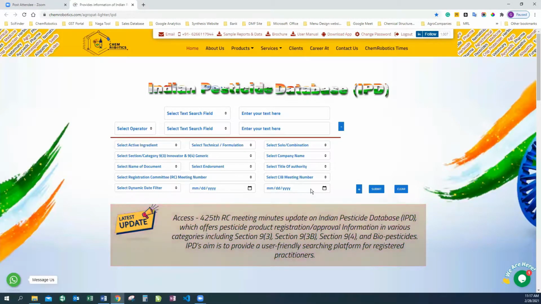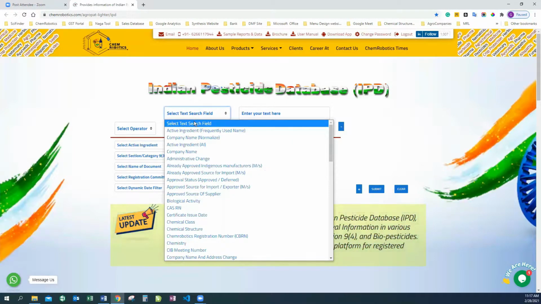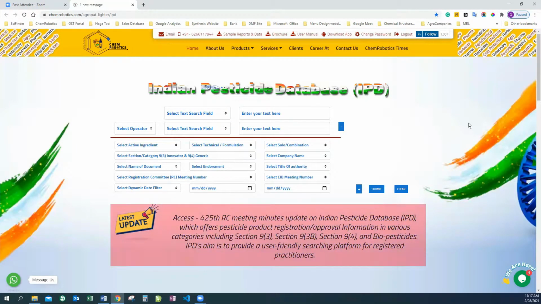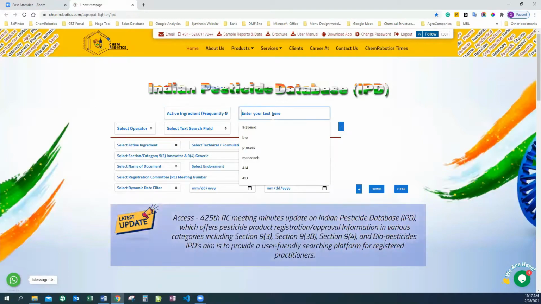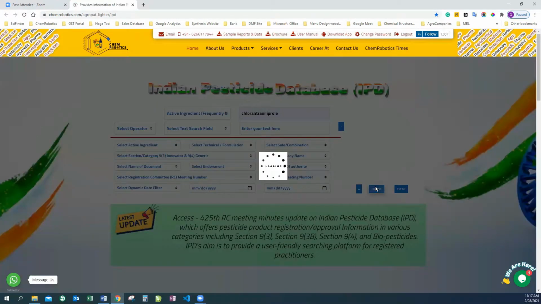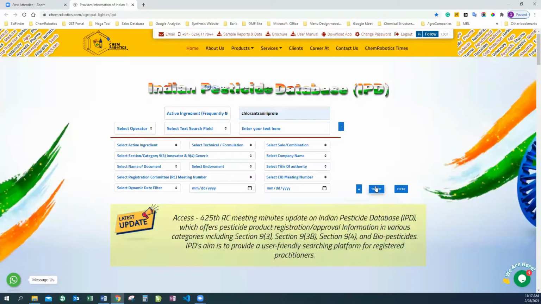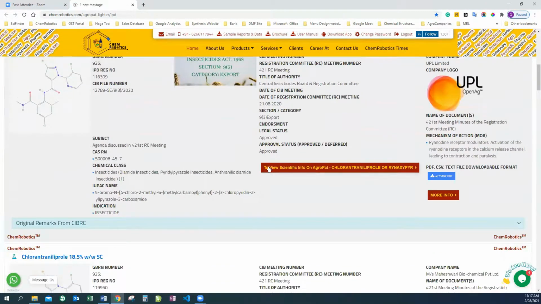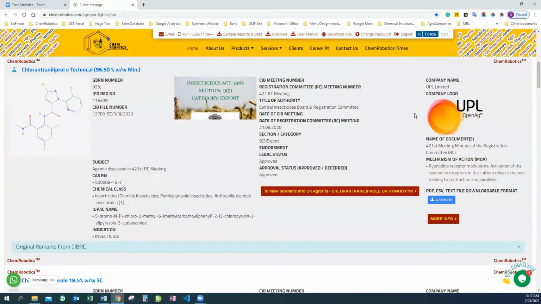So on this platform, the user can select the text search field based on their requirement, like as I told you, the AI name, company name, and all these things. And the user can also limit and extend the search by this AND/OR functionality. So I'm just going to start with the active ingredient chlorantraniliprole. I'm just going to submit the search. As you can see, a total of 427 results are retrieved for this. The first one is from the company UPL.